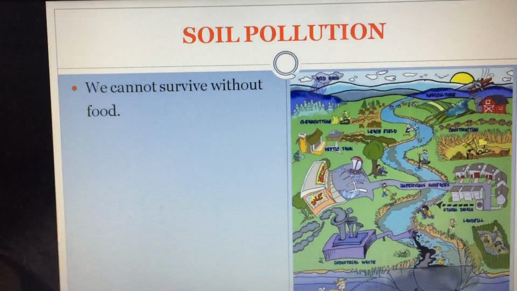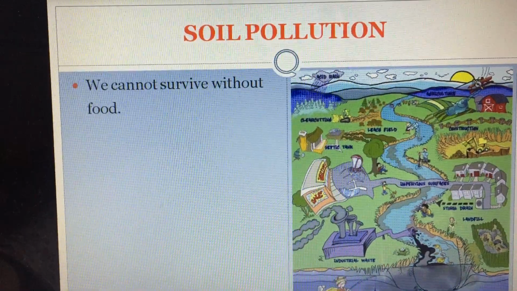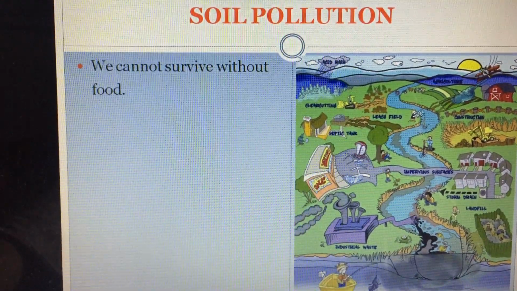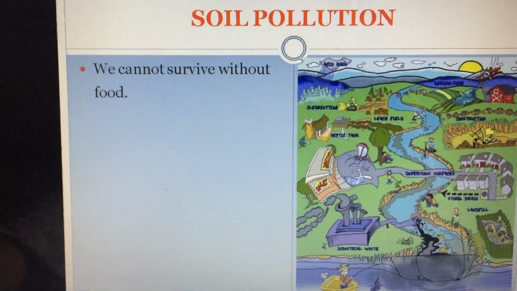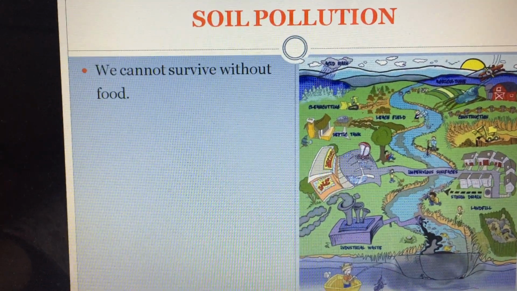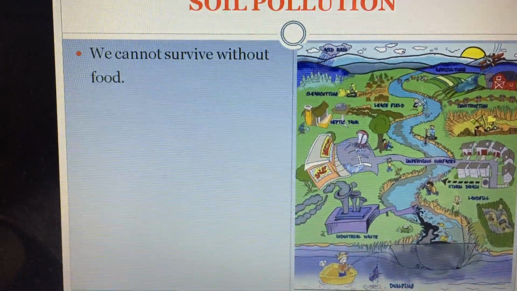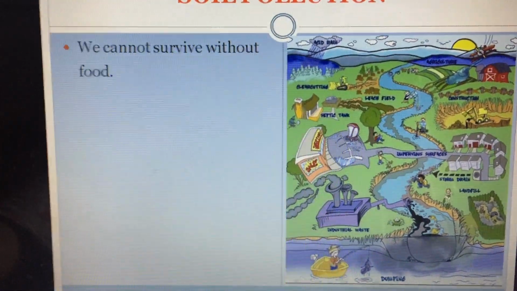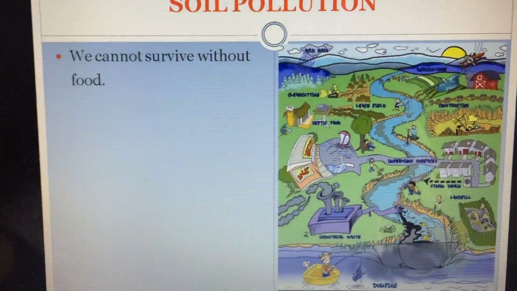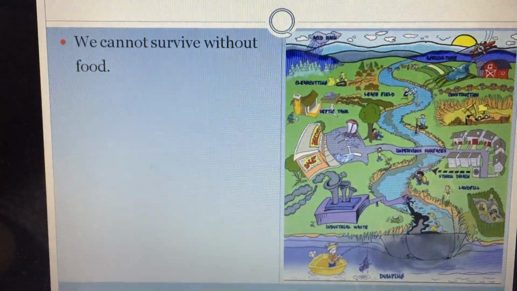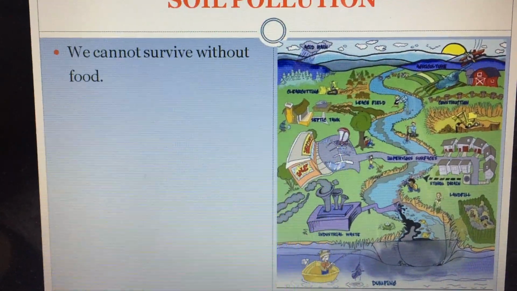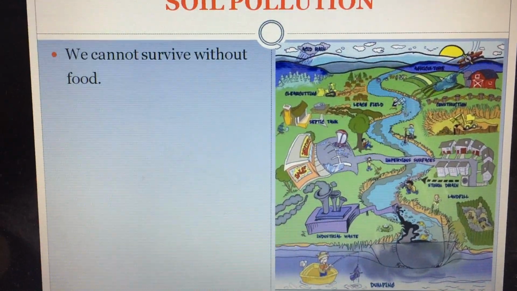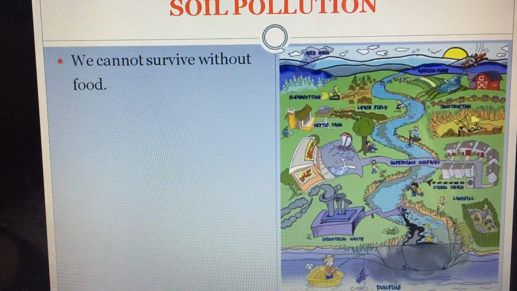We cannot survive without food. Now see children, food comes from what? Plants or crops. Now these plants or crops are grown in what? Soil. So the soil is the main part which provides us food, and that food is our lifeline. We cannot stay without food.